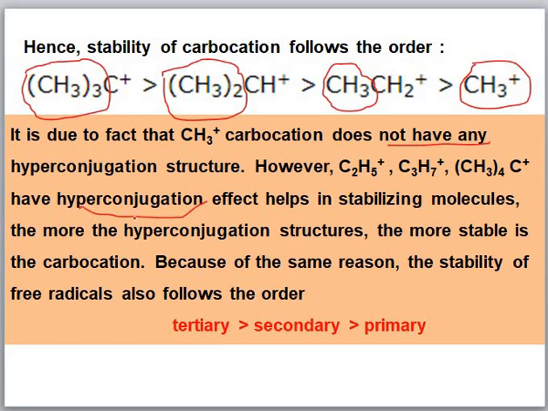The more the hyperconjugation structures, the more stable is the carbocation. For the same reason, the stability of free radicals also follows the order. Here, the hyperconjugation effect is also found in free radicals. The tertiary butyl free radical has higher stability than secondary and primary free radicals.